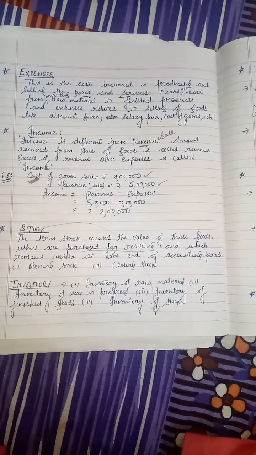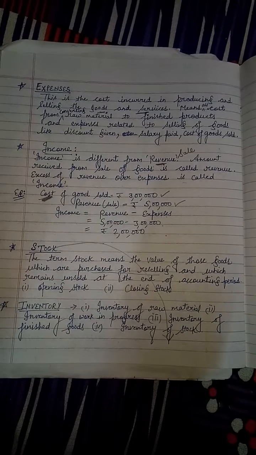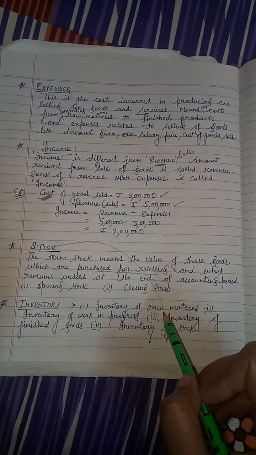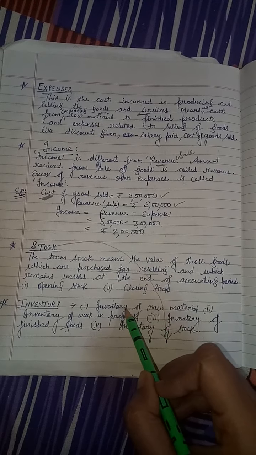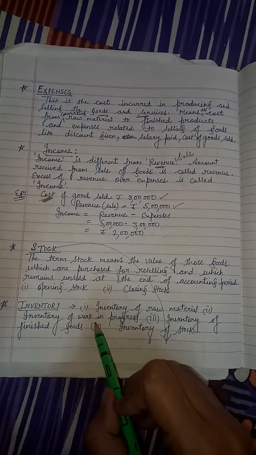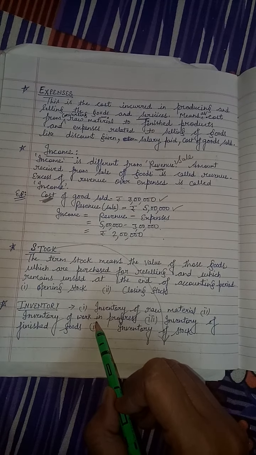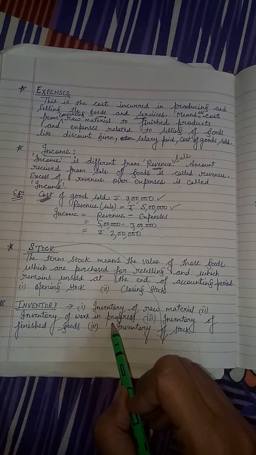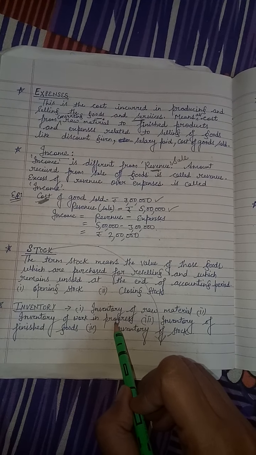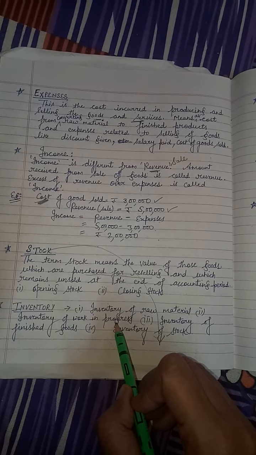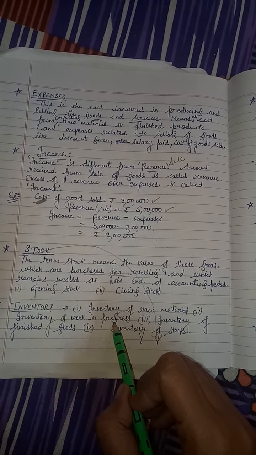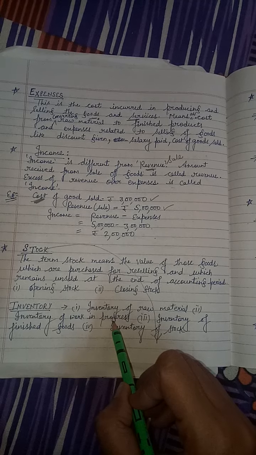If you are purchasing raw cotton for your mills to convert it into finished goods, then it is called inventory of raw material. Now what is inventory of work in progress? It means goods in semi-finished form. Goods have not been completed as finished product, they are in semi-finished form, and such goods require further processing to convert into finished goods.